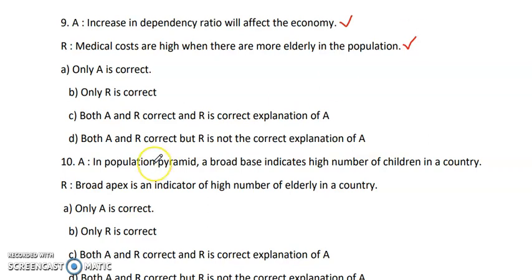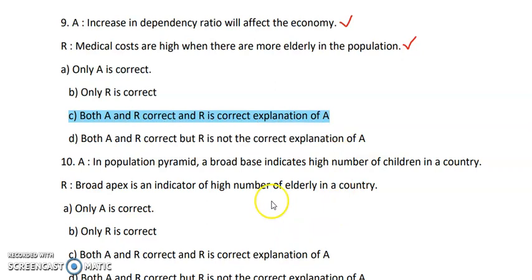So both the statements are related to what? They are related to the dependency. Elderly people are also dependent people. They are not the working age population. So here the answer is option C, that both the statements are correct and R is giving the explanation for A.